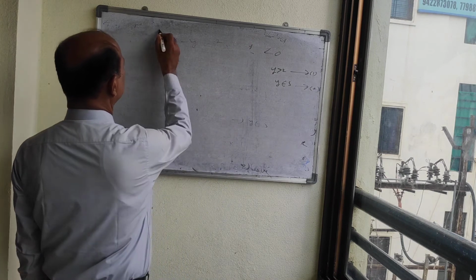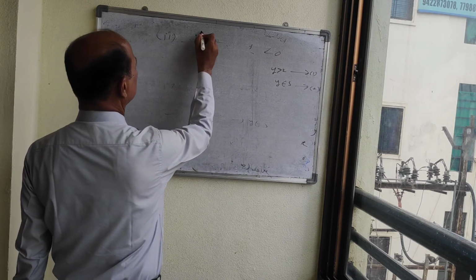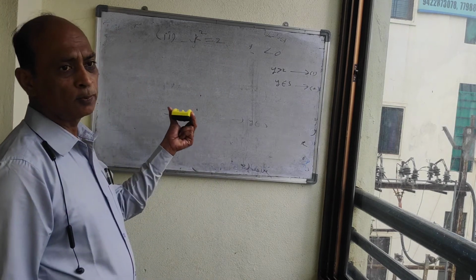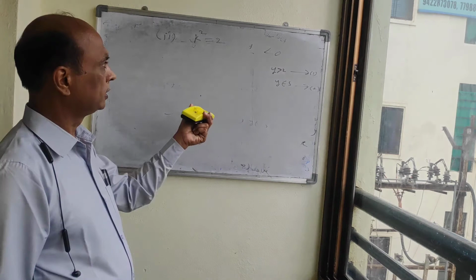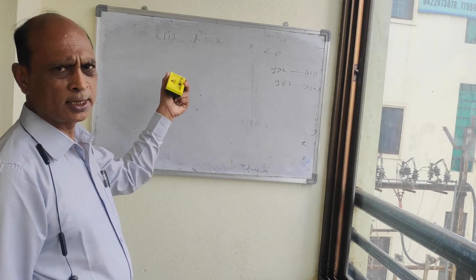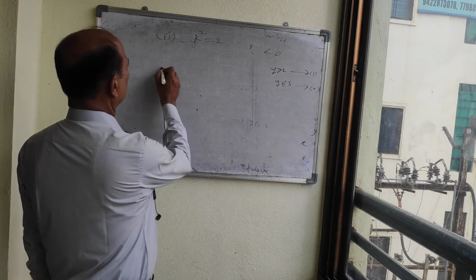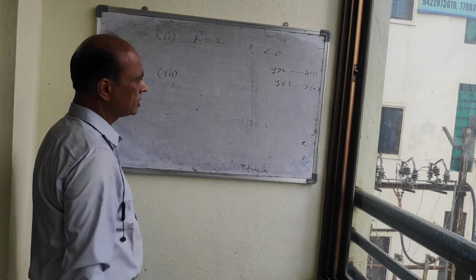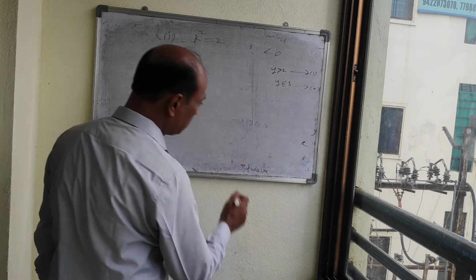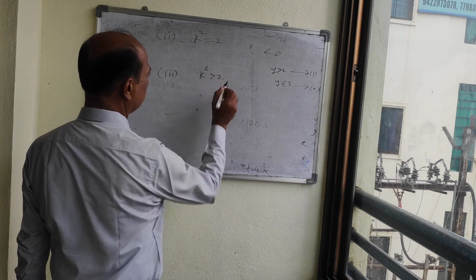Now second case, that is k square is equal to 2. We have proved in our video lecture that there is no rational number whose square is 2. So this case is not possible. Now third case, k square is greater than 2.